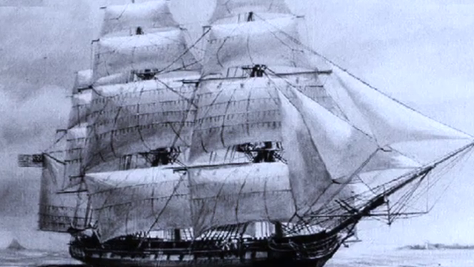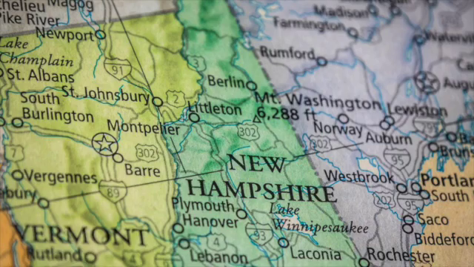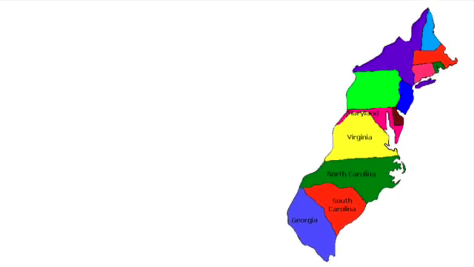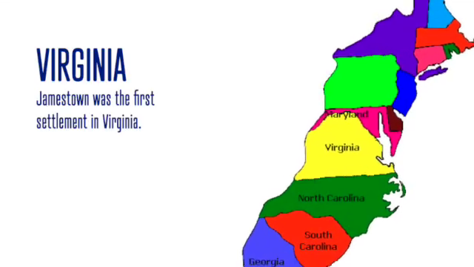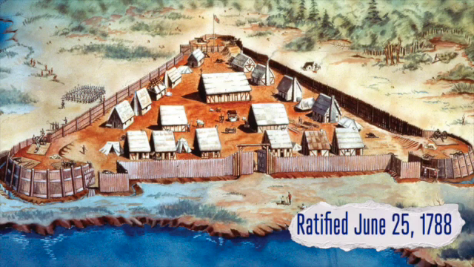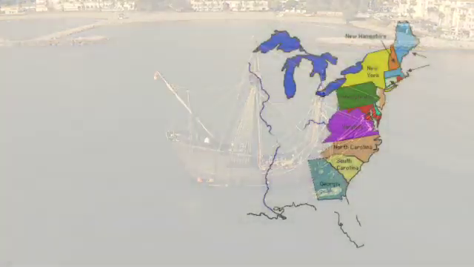Our journey now takes us back to the North Atlantic, to New Hampshire, settled by the British. Ratified into the Union June 21st, 1788. We are going back down to the southern part of the United States. We are headed to Virginia. The most famous town settled was Jamestown, Virginia. It was also a British colony. Ratified June 25th, 1788.